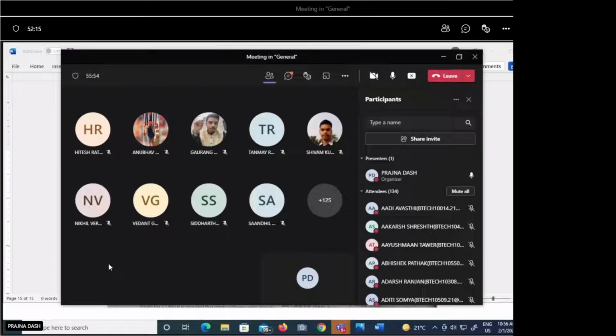You all have the book with you? No, ma'am, not having the book. Any book, whatever book you are following, it may be Boylestad or it may be Millman Halkias, or it can be another book like J.B. Gupta. It is also nicely written and lots of examples are given. So any book if you are having, then you can go through it.